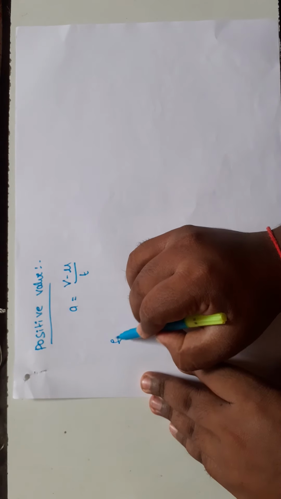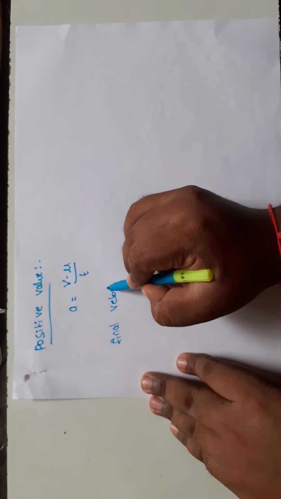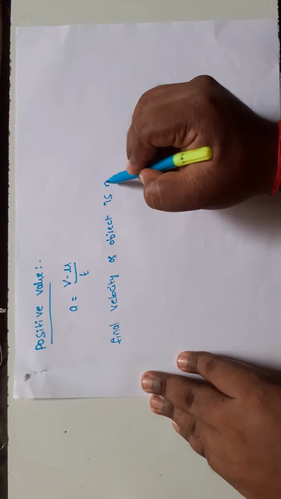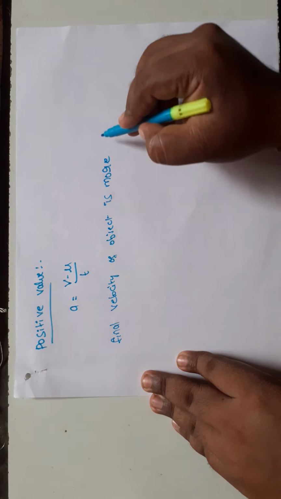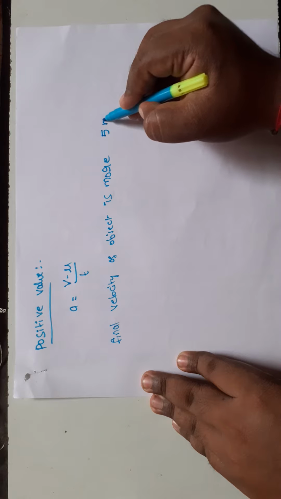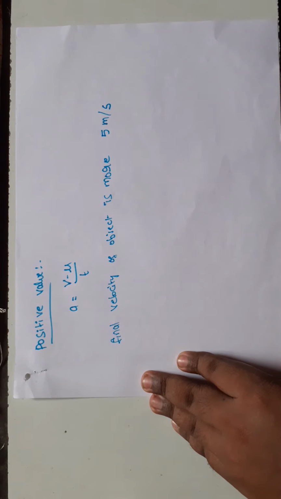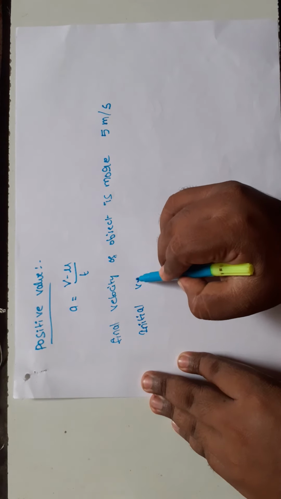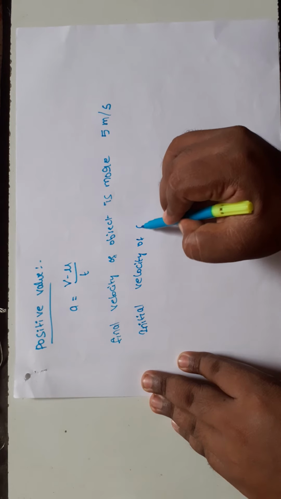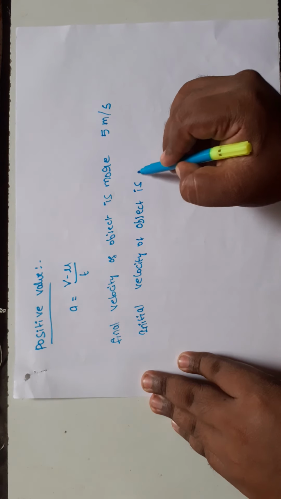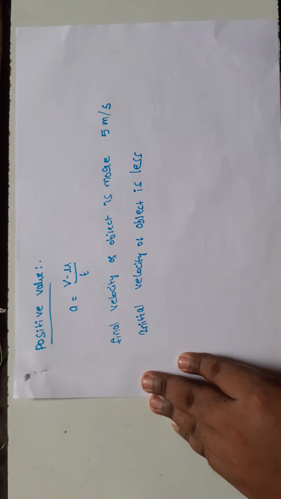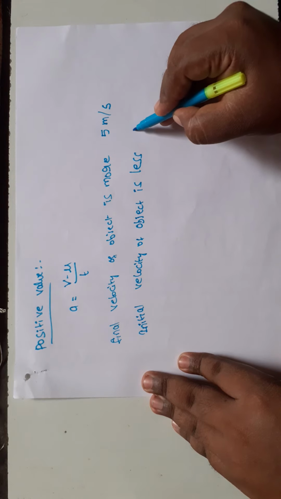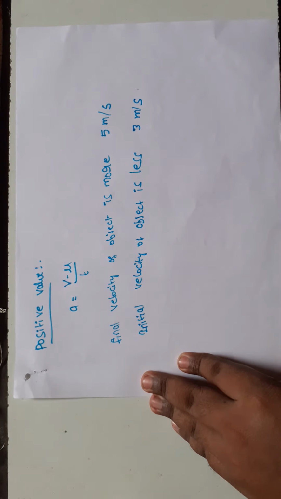Suppose the final velocity of the object is more, for example 5 meter per second, and the initial velocity of the object is less, say 3 meter per second.